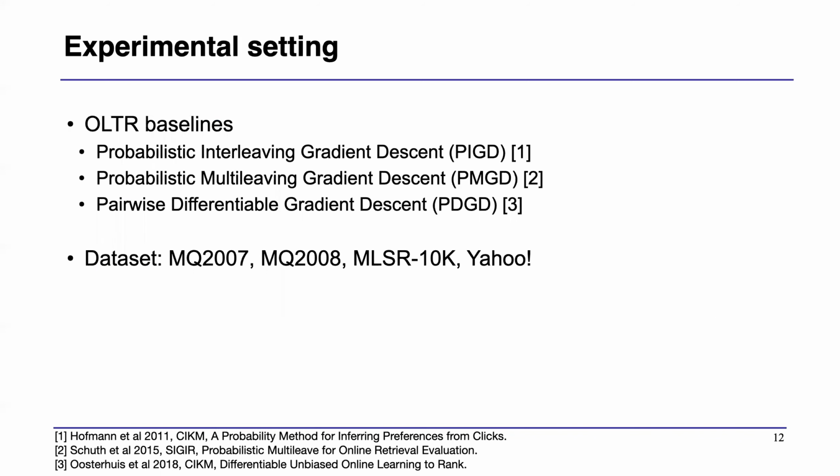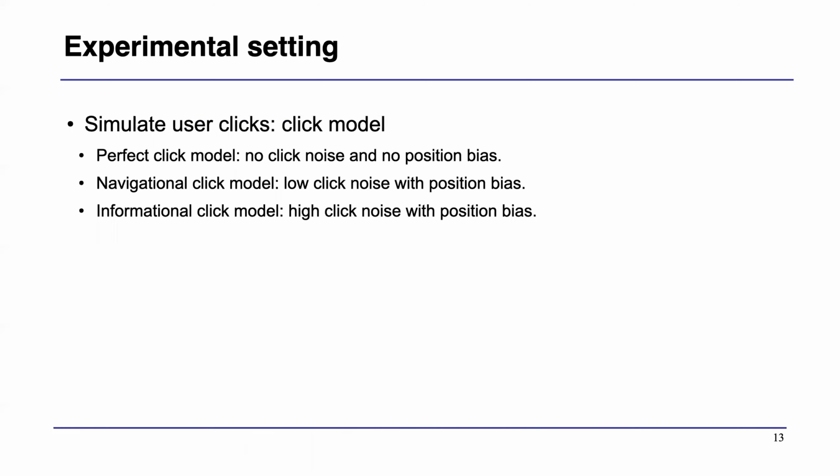So for experiment details, we compared our method with 3 baselines: the probabilistic interleaving gradient descent and the probabilistic multileaving gradient descent, which both use online evaluation, and also the state-of-the-art method PDGD that I mentioned before. And we test our method and the baselines on 4 commonly used learning to rank datasets: the MQ2007 and 2008, which are a bit small and old datasets, and MSLR10K and Yahoo, which are bigger and more recent datasets.